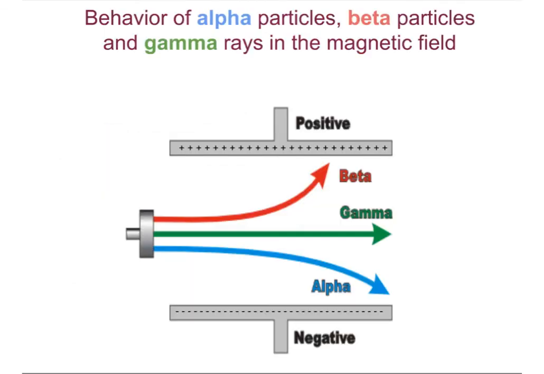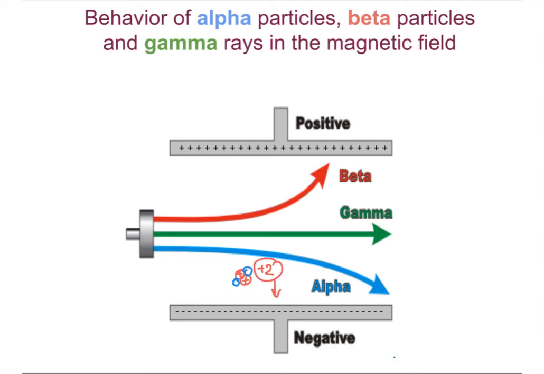The last thing to discuss today is how alpha, beta, and gamma rays behave in a magnetic field. If we send a ray of beta particles, alpha particles, and gamma rays between electric plates, one charged positively and another negatively, we will see that the alpha particles are attracted to the negatively charged plate because the alpha particle has a positive charge. An alpha particle is made of 2 protons and 2 neutrons. It has a positive 2 charge.